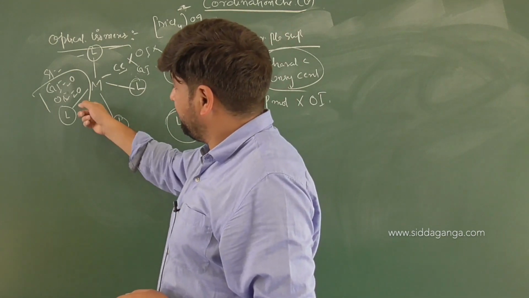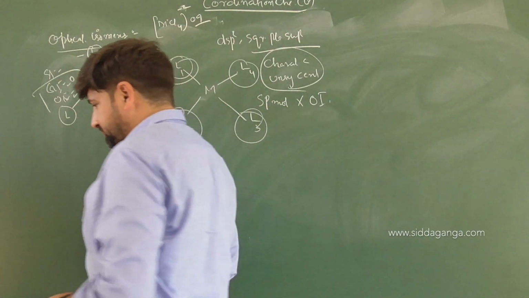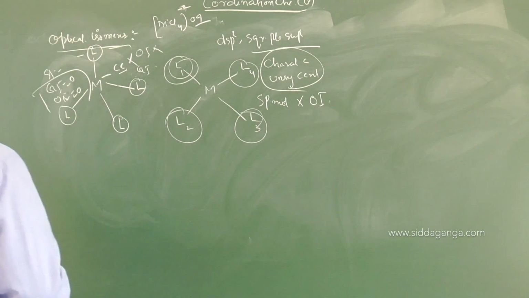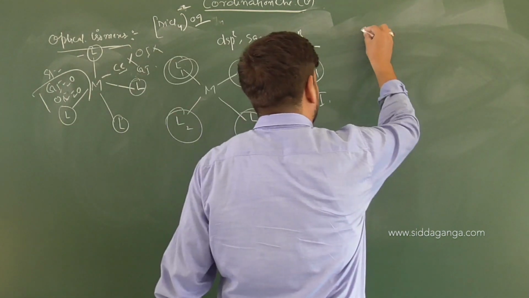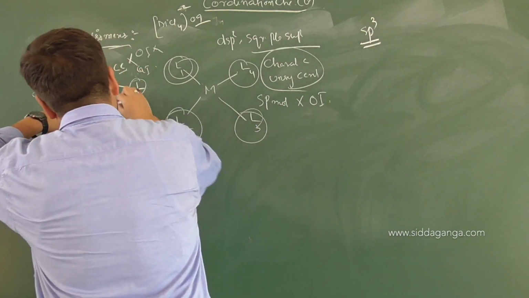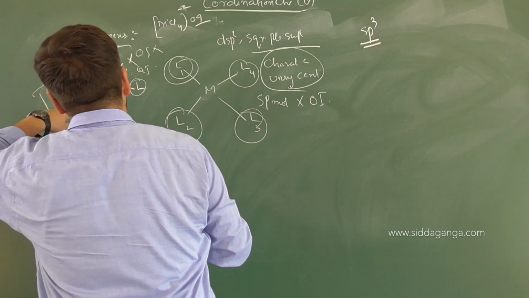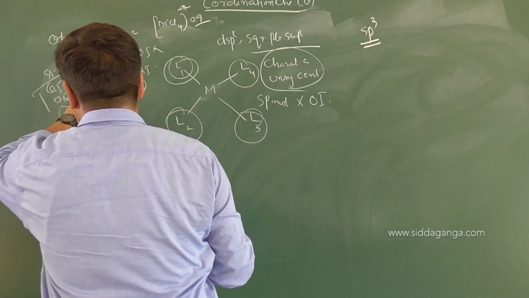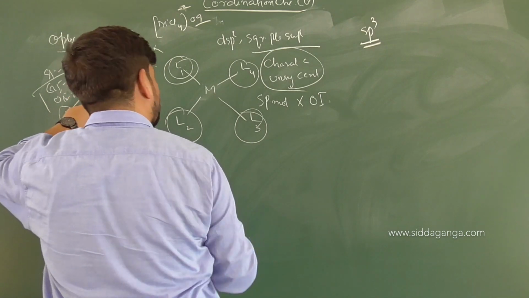Then when you talk about 4 different groups in sp3 hybridization, here with 4 similar groups, there is no possibility. No geometrical isomerism, no optical isomerism, because there is no unsymmetric center, the chiral center is not available.